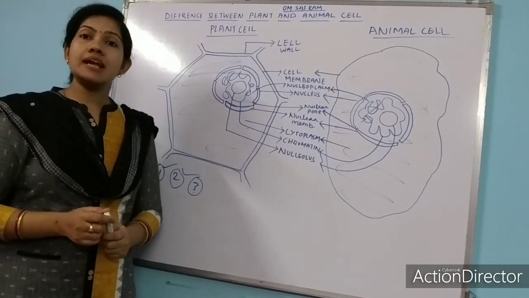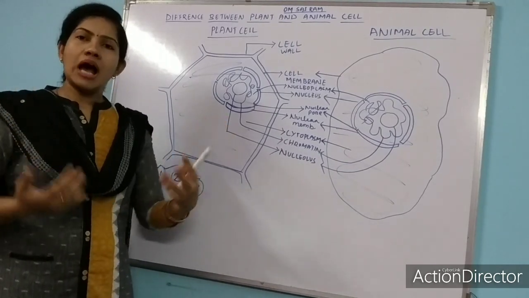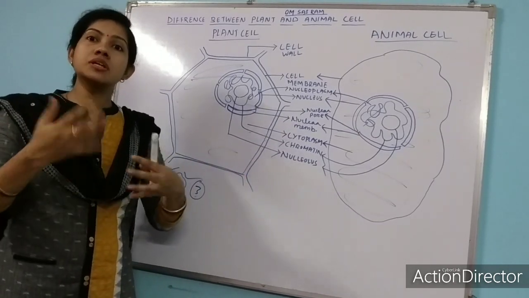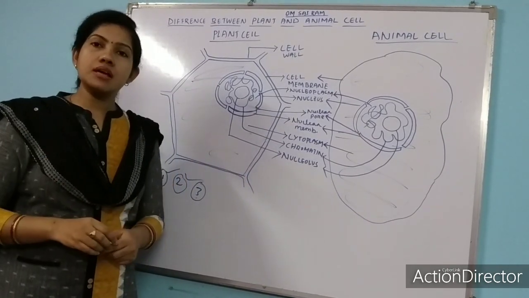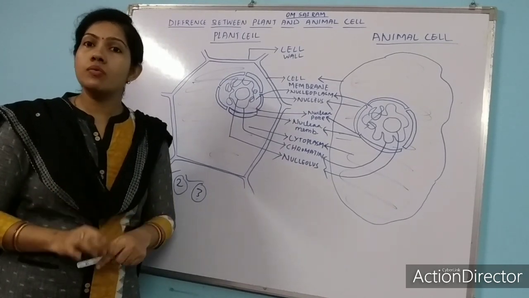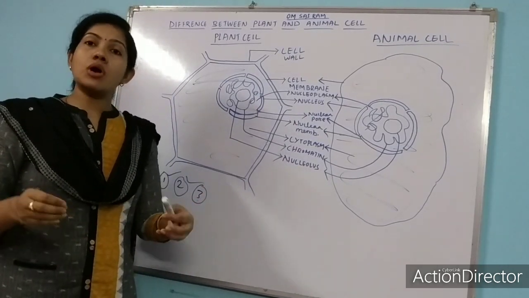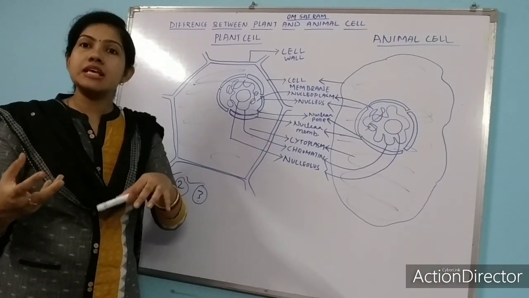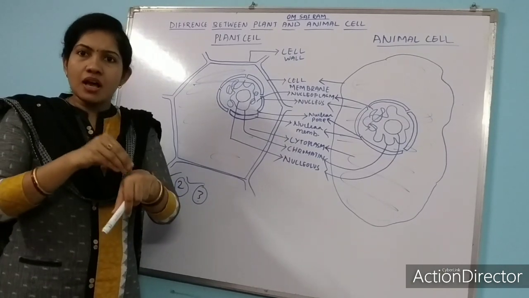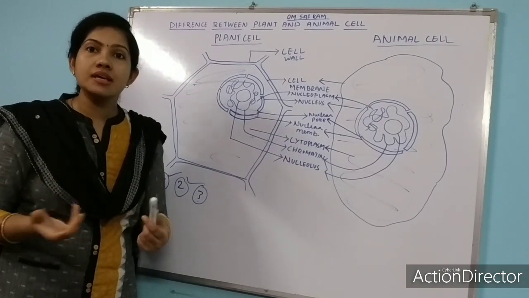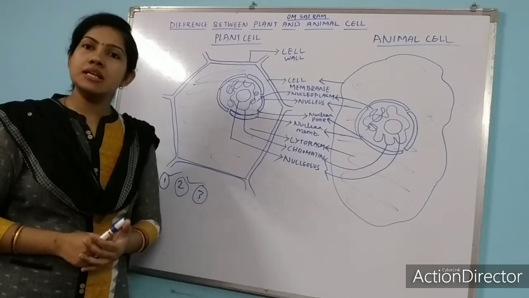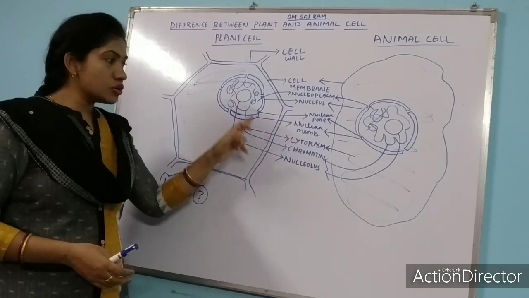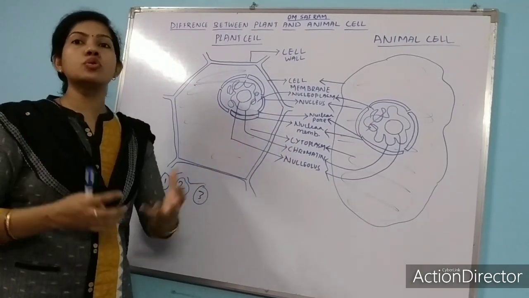And when a cell divides, okay, when we grow, how are we growing? We are growing by height, we are growing by our health. How are we growing? Due to the division of our cell. One small example I am giving. When you get a minor cut over your hand or leg somewhere else, after some days you can find the wound over there will heal gradually. The wound will gradually fill up by small cells. How is it? It is due to cell division. By cell division only new cells are formed. So during cell division, these chromatins will convert into chromosomes.